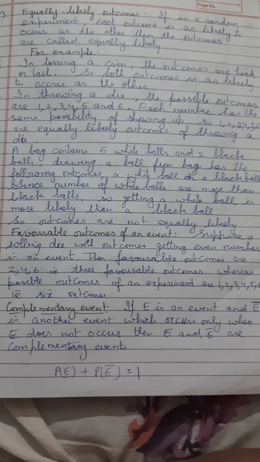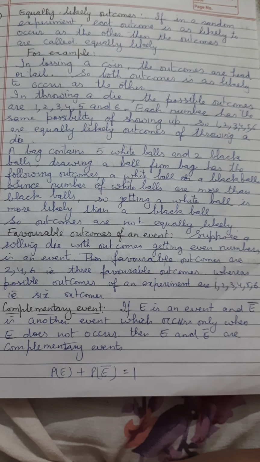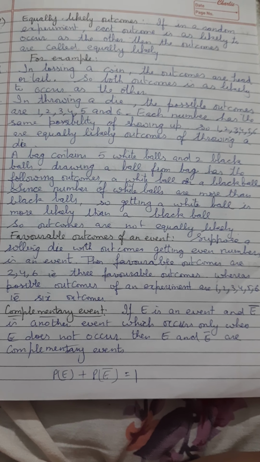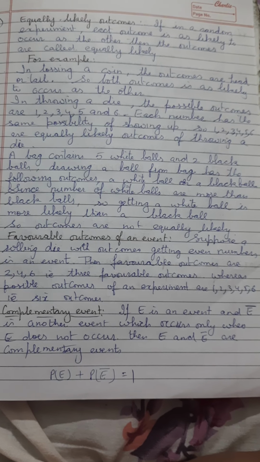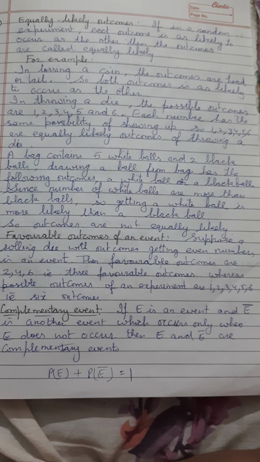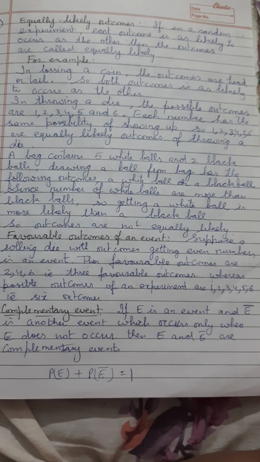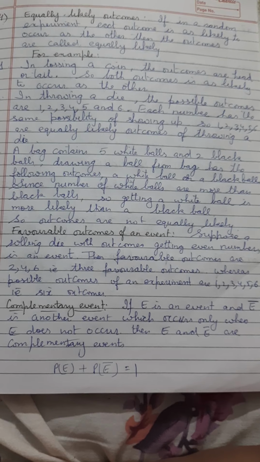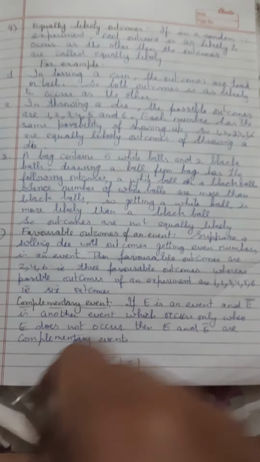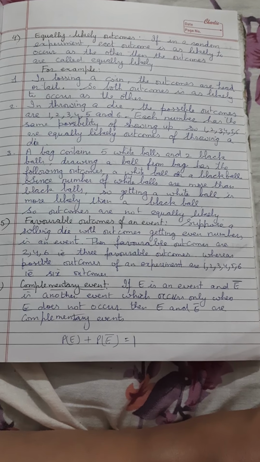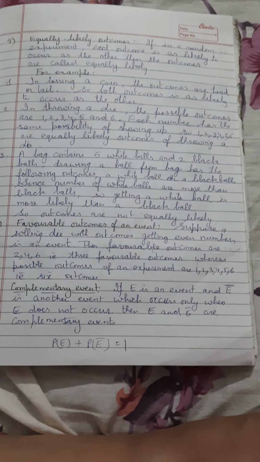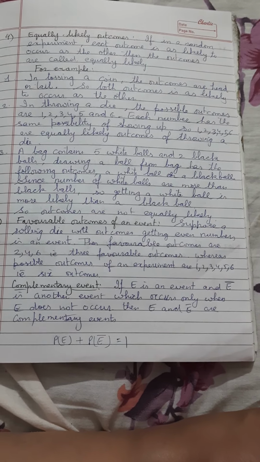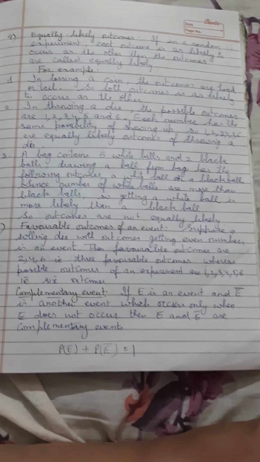The next example: a bag contains 5 white balls and 2 black balls. Drawing a ball from the bag has the following outcomes: a white ball or a black ball. Since the number of white balls is more than the number of black balls, getting a white ball is more likely than a black ball. So the outcomes are not equally likely. There were 5 white balls and 2 black balls, so there is a greater possibility of getting a white ball than a black ball. Therefore, the outcomes are not equally likely.